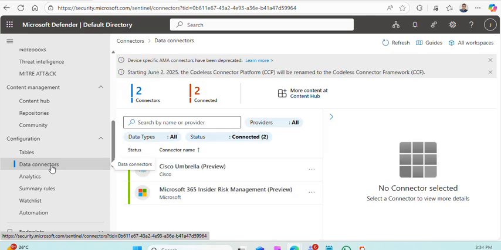Here is where we will install and configure all the data connectors. What exactly we are doing here is making connections to different environments, applications or services, and trying to pull the events and telemetry from those. Then all of a company's data from all the applications and devices is in a central workspace.